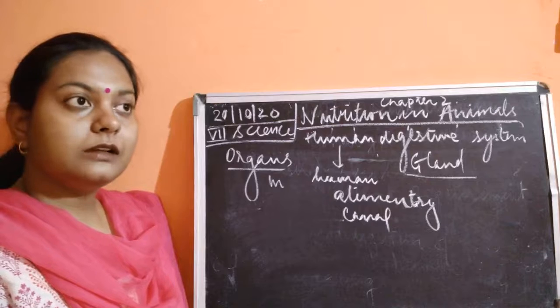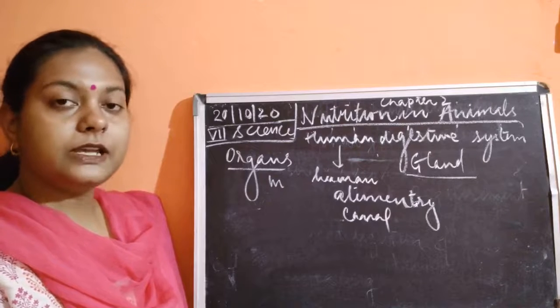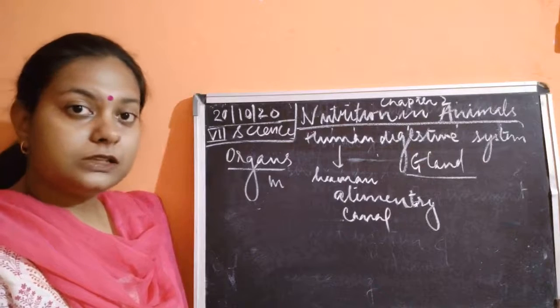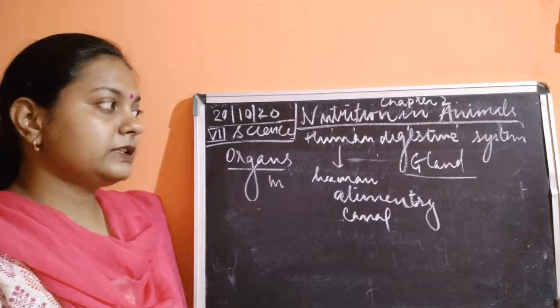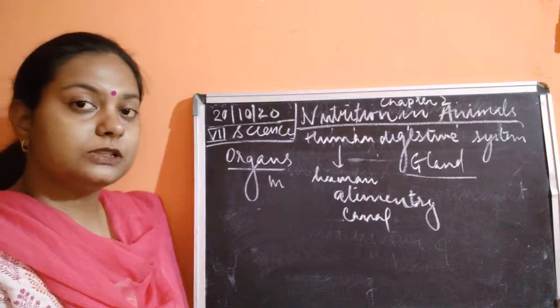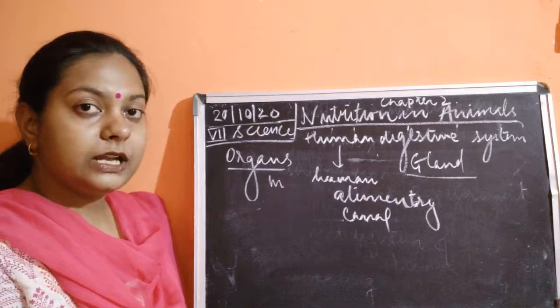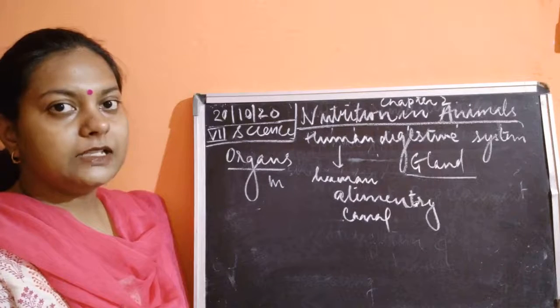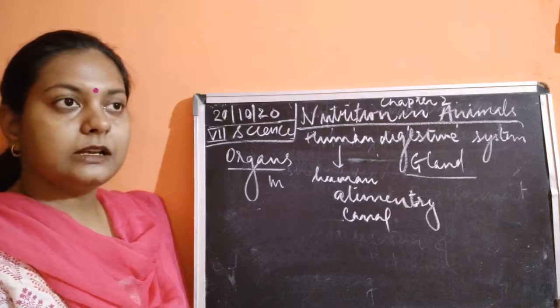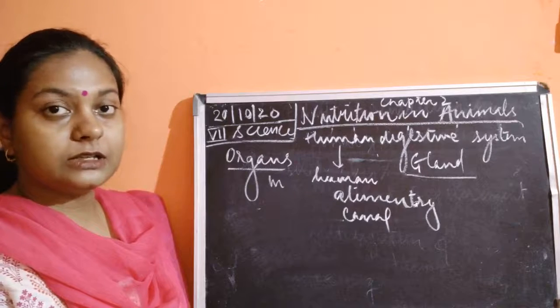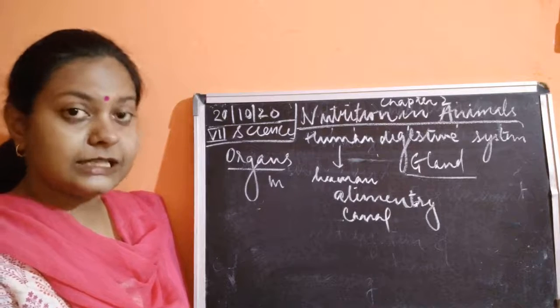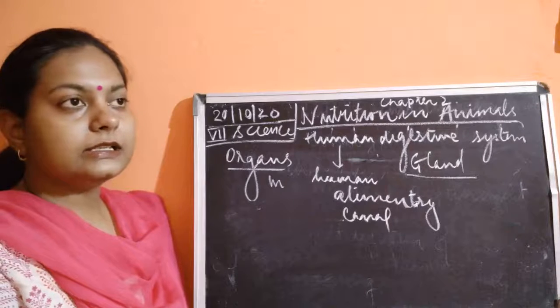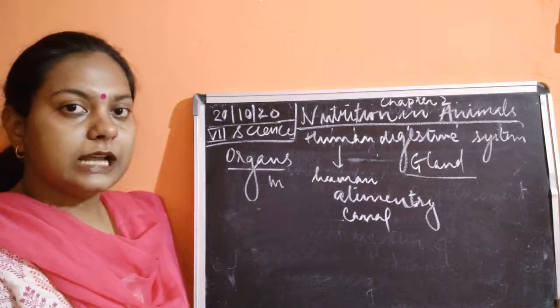Then after that, to support these organs, we have different types of digestive glands, which include three glands: the salivary glands, the pancreas and the liver, in which the salivary gland is present in your mouth, whereas the liver is the largest gland in your body.